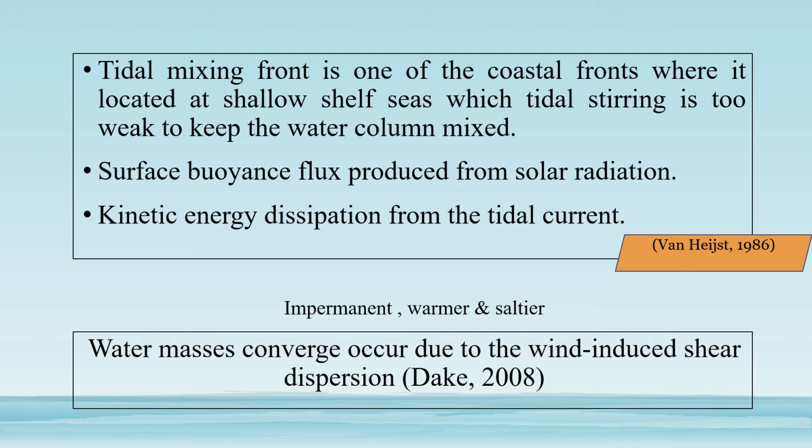There are two other processes that form the tidal mixing front. The first one is surface buoyancy flux produced from solar radiation, and the other one is the kinetic energy dissipation that comes from the tidal current, which makes the tidal mixing front itself impermanent, depending on tidal current and solar radiation. Another dynamic change is wind, which gives a big impact on the forming of tidal mixing fronts due to wind-induced shear dispersion resulting in low convergence occurring.